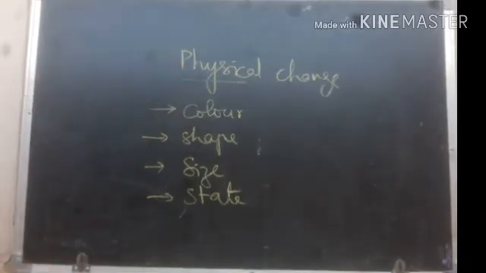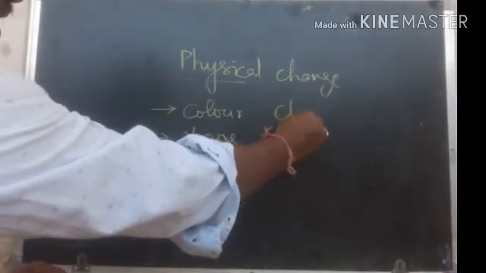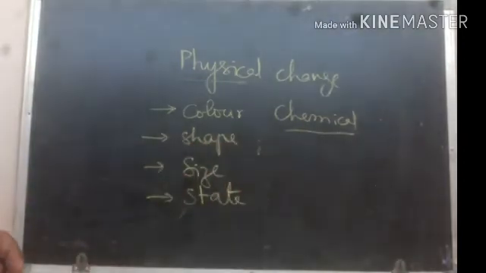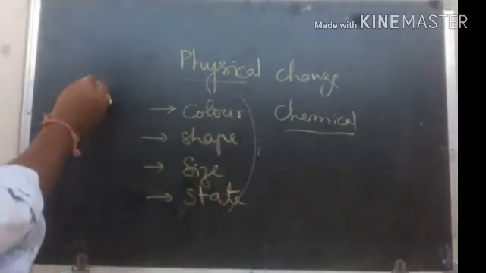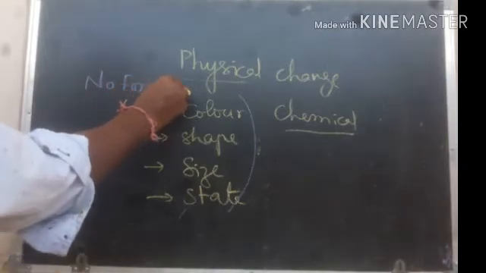But remember one thing, this change also happens in chemical change. Then how can you differentiate physical and chemical change? In physical change, there is no formation of new substance.